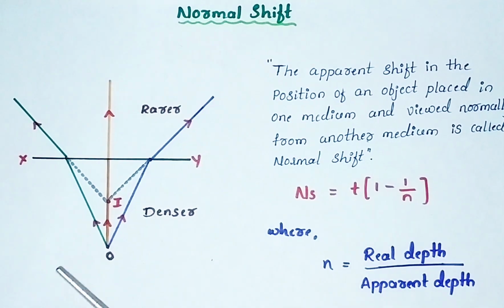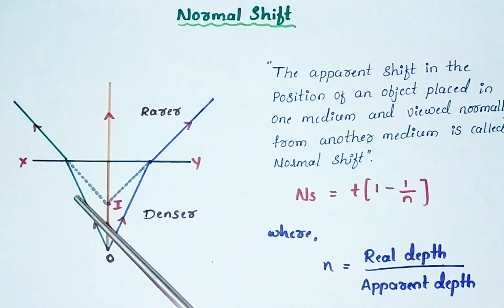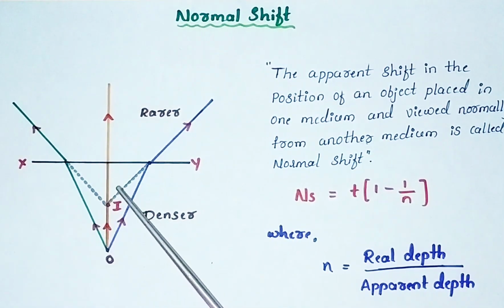Again, I am going to consider an object O. This object is kept in the denser medium. When we keep this object in the denser medium, let us imagine 3 radiations are emitted from this object. You can observe initially all these 3 radiations are traveling in the denser medium.